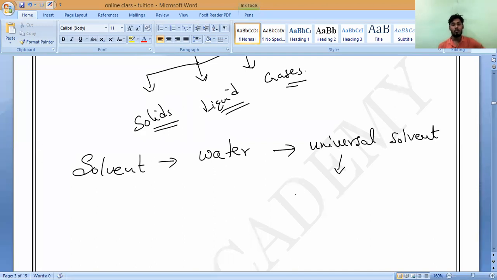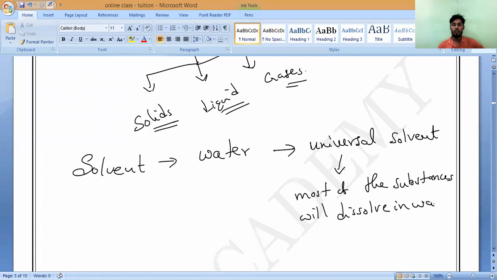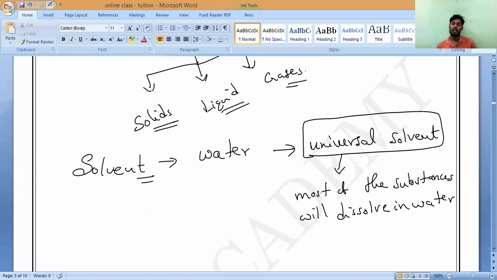Most substances will dissolve in water. Or else we can simply say the best solvent in the world is water. Any doubt?